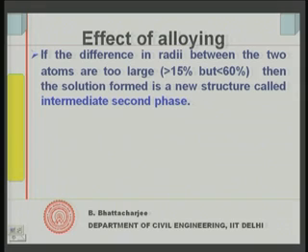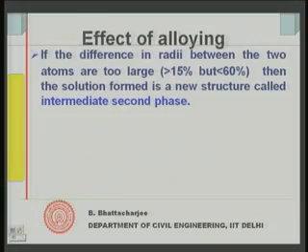First one, when they are exactly similar, they would replace each other, forming random replacement, and we call that a complete solid solution. The second one, if the radius difference is within 60%, then we call it an interstitial solid solution. But when it is far more than that, they cannot go into the interstitial space. So, they would remain separate and form a kind of second phase.